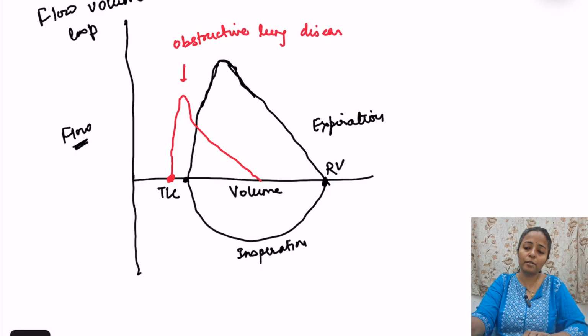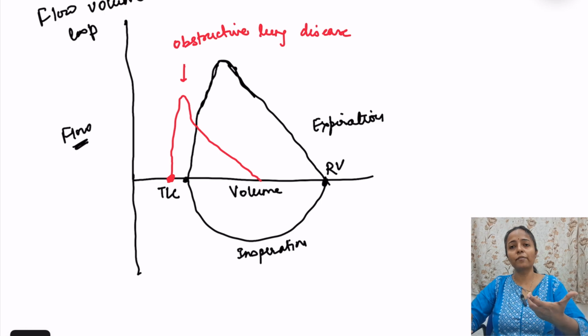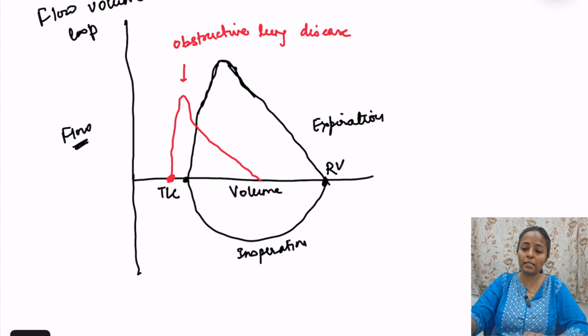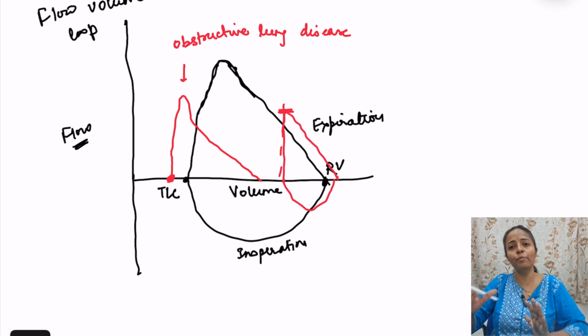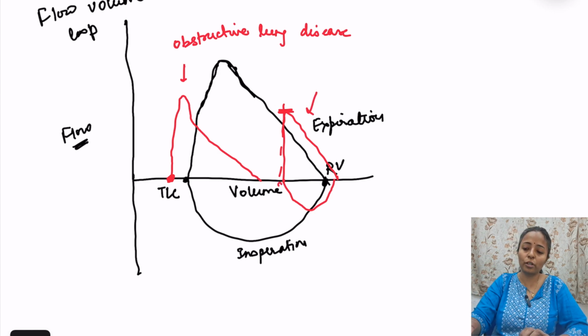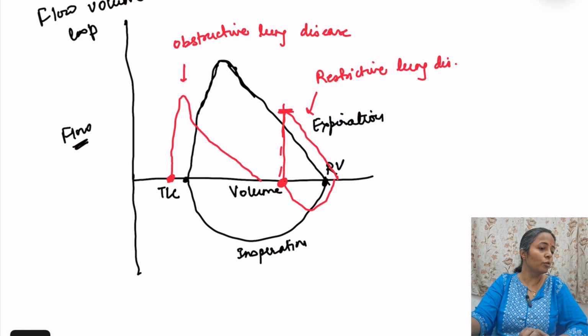और restrictive lung disease में क्या होगा? Because I told you restrictive lung disease compliance is less, तो filling of the lungs is decreased. तो यहाँ से ग्राफ शुरू होगा, ठीक है, और it will end here. तो restrictive का, so it is not able to fill much, और यहाँ पे ये it will go like this. ठीक है, तो देखो पीक तो it will decrease क्योंकि volume is less, so peak is going to decrease, but the graph has shifted to this side because the total volume has decreased. So this is a graph of restrictive lung disease. तो ये तुम्हारा हो गया flow volume loop.